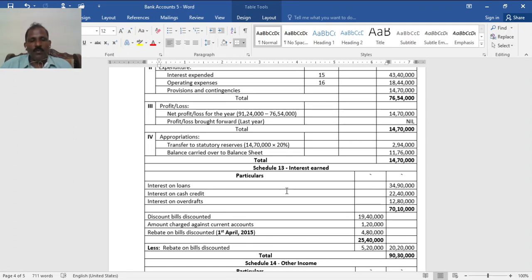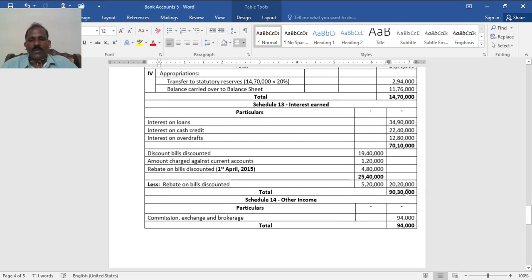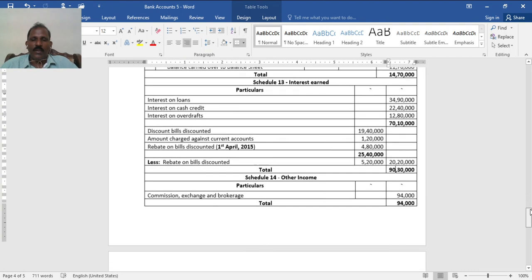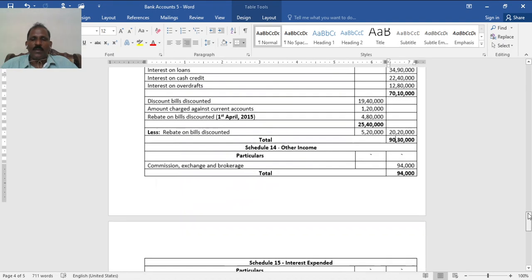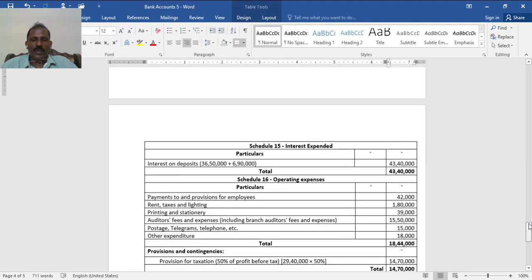Then rebate on bills discounted: that's opening, add 25,40,000, minus closing 5,20,000. The 5,20,000 given in the adjustment is 5,20,000. So net discount 20 lakh 20,000, total 90 lakh 30,000, that is income earned, interest earned. Then other income, commission brokerage 94,000, only one item.